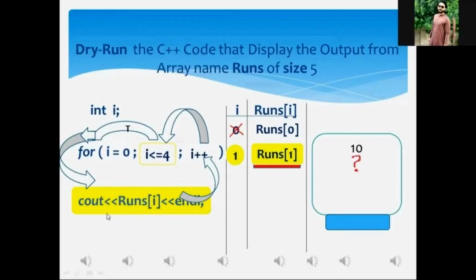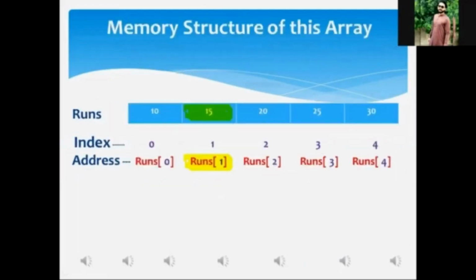Whatever has been stored in the second memory location of the array must be displayed onto the screen, my dear. Did you get it? Yes, sir. To get and fetch the data value from the second memory location of the array named runs, I'm taking you to the memory structure of the array.